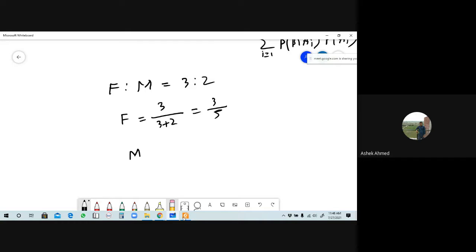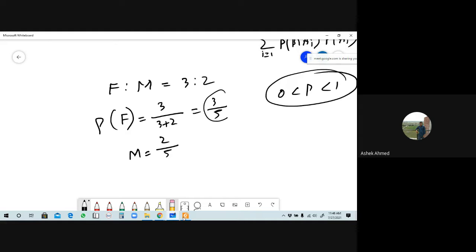আর for male this will be কত হবে? টোটালের মধ্যে 2/5. Okay, so from here we can say that probability of F মানে কি female will be 3/5, but we know that the probability value always lies between 0 and 1, is it right? Okay, so this value lies between 0 and 1, and the probability of male student, this will be 2/5, is it right? Response me.